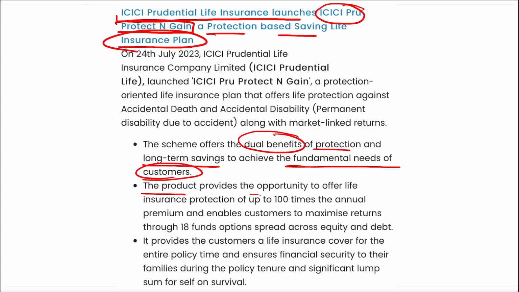The product provides the opportunity to offer life insurance protection of up to 100 times the annual premium and enables customers to get maximum returns through 18 fund options spread across equity and debt. Correct? This will provide customers an insurance cover for the entire policy time and ensure financial security to their families during the policy tenure and a significant lump sum for self on survival.